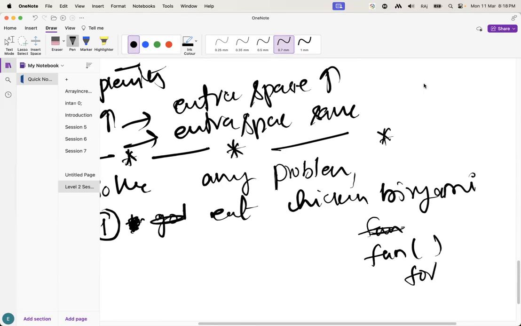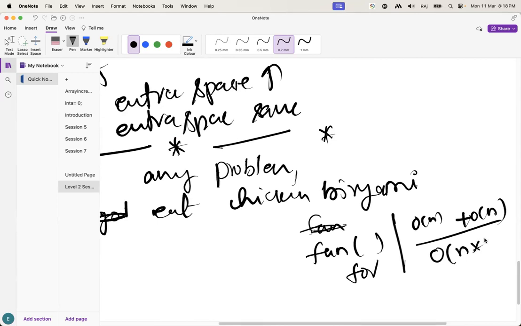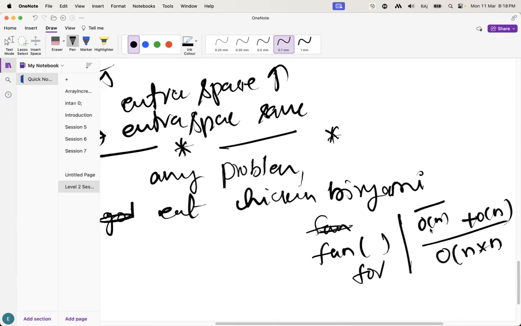Finally, either one is going inside the other, or it is parallel, like O of n plus O of n, or O of n into n. You have to check based on this.